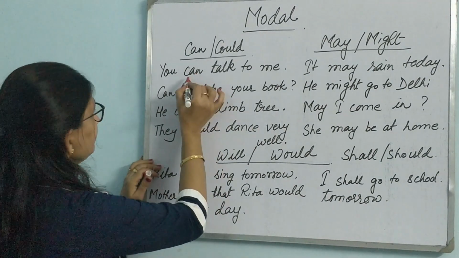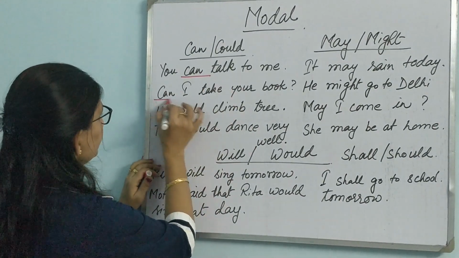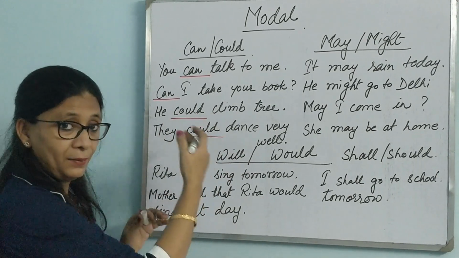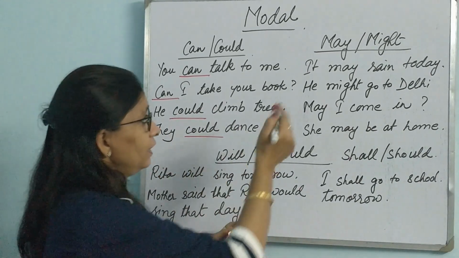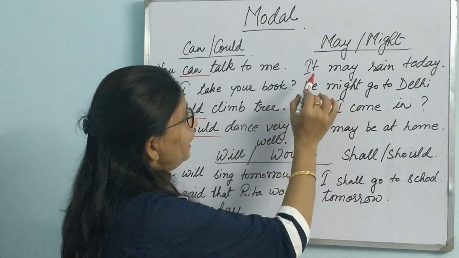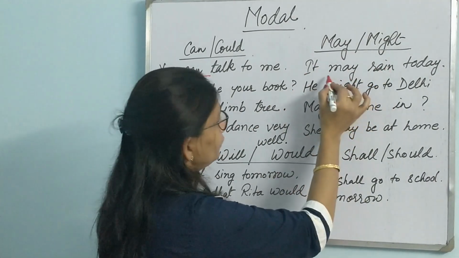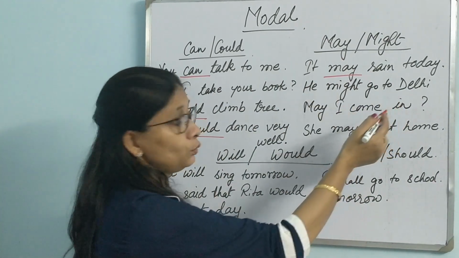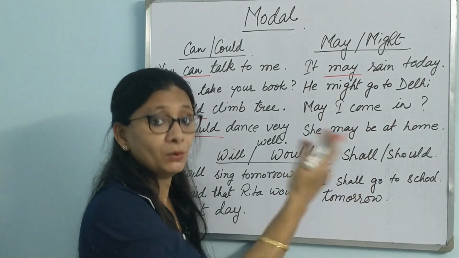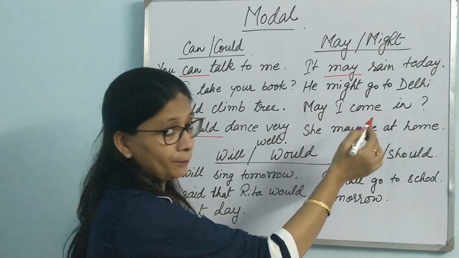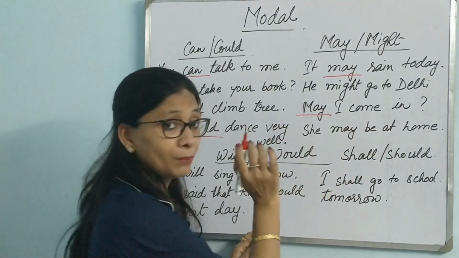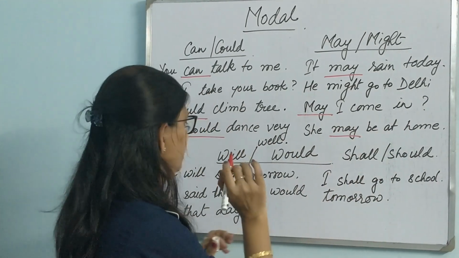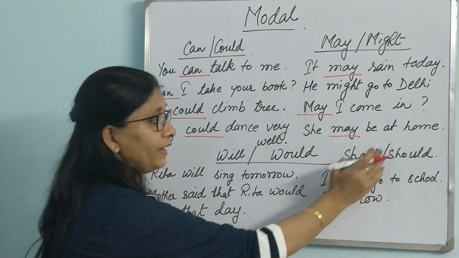So these are can, could. These are the modals which impart some meaning to the sentence. May, might. How are they used? It may rain today. What does it say? Possibility. He might go to Delhi. Again, possibility. May I come in? Permission. She may be at home. Again, possibility.